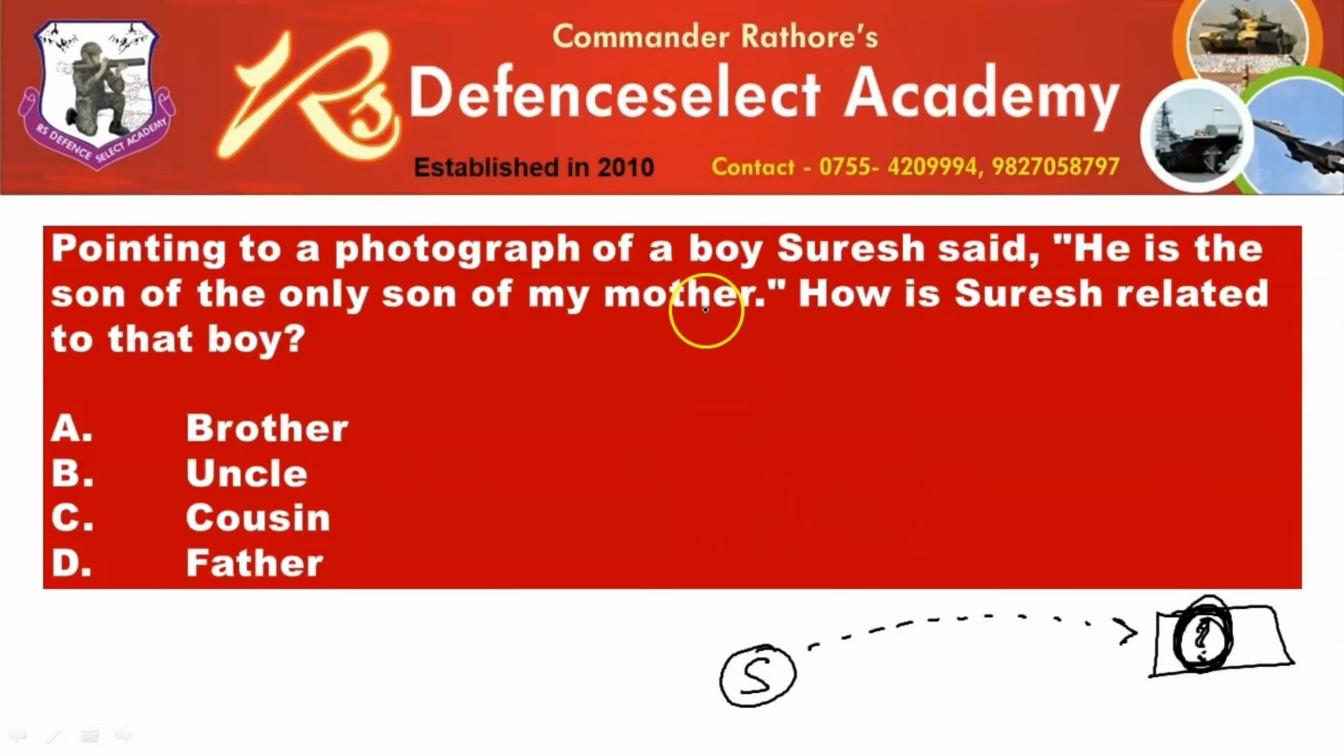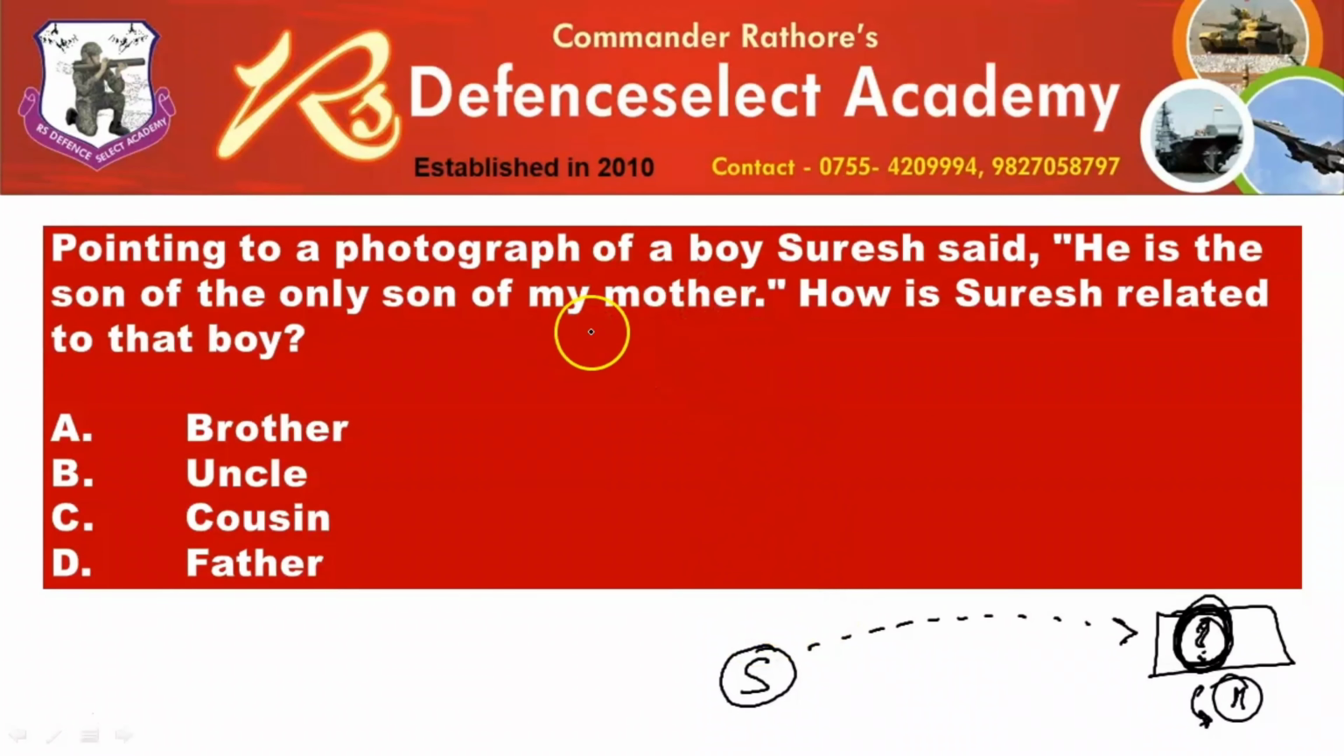No problem. We'll try to see what facts are given to us. So it will be pretty easy for us. About that photograph, it is mentioned: he. All right, so the first thing that should strike your mind is that the individual in that photograph is male. The gender is male. All right. So he is the son of the only son of my mother.